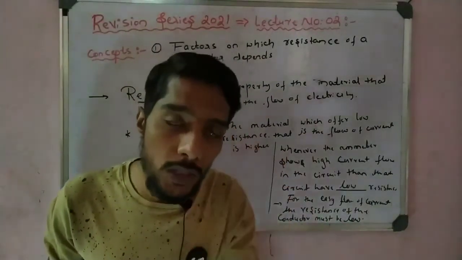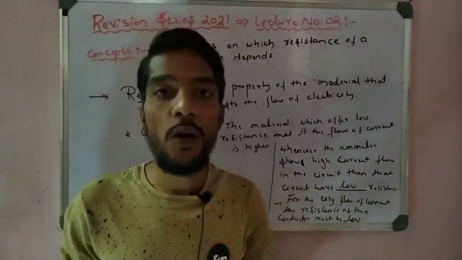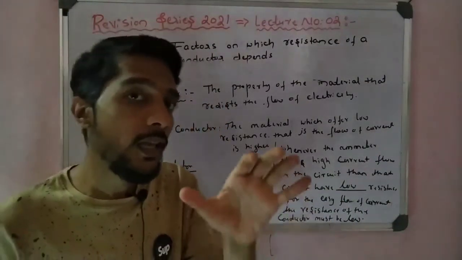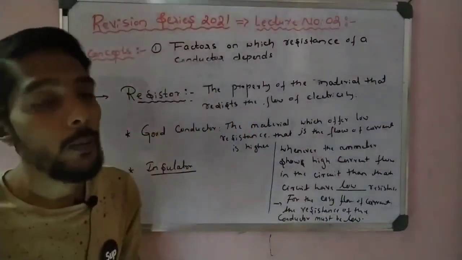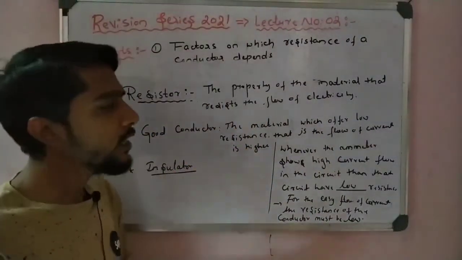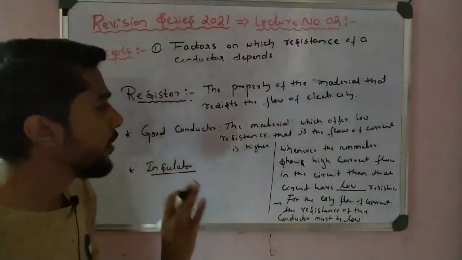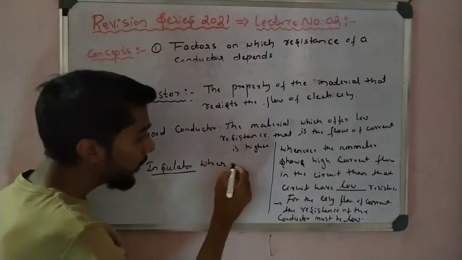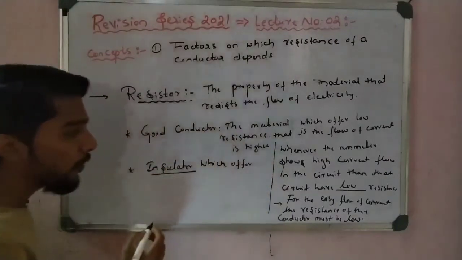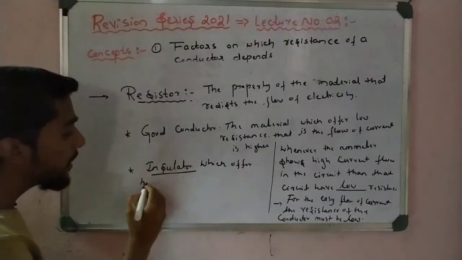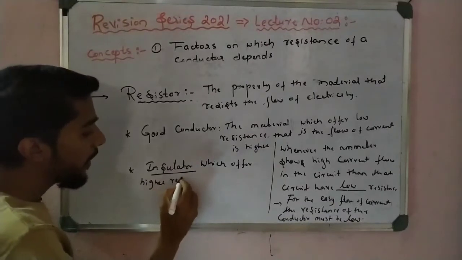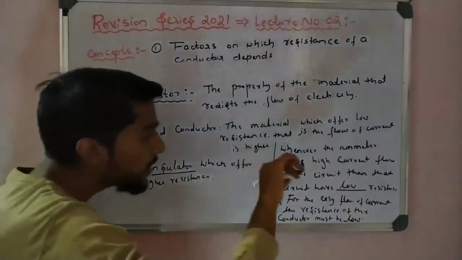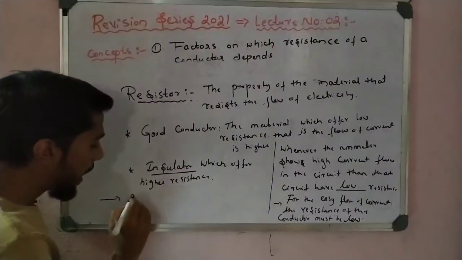When they offer low resistance, more current flows and there is less wastage. There is no waste of current in low resistance. That is a point you have to remember. When we come across the insulator, that is totally opposite of the good conductor. It offers higher resistance. So higher resistance means what about the current, the ammeter reading?